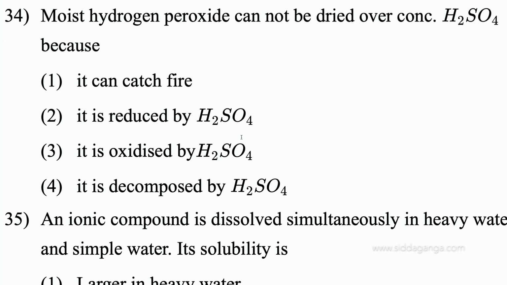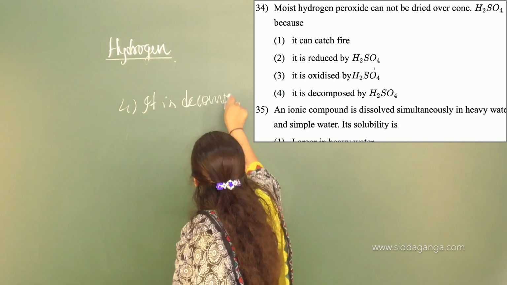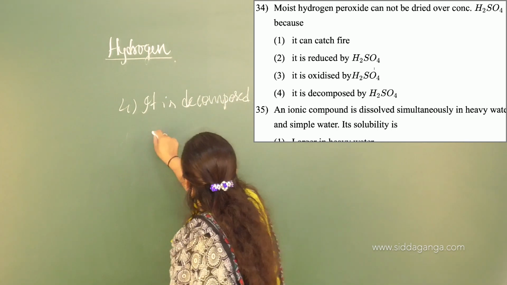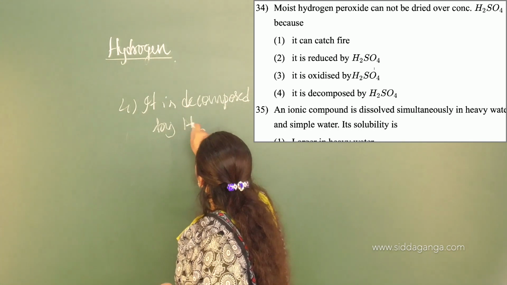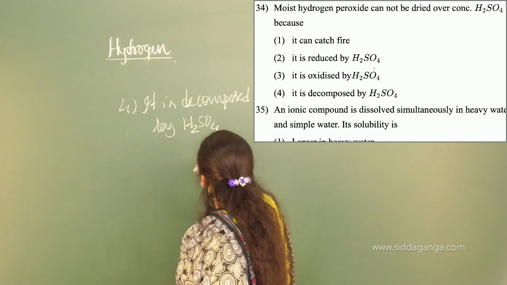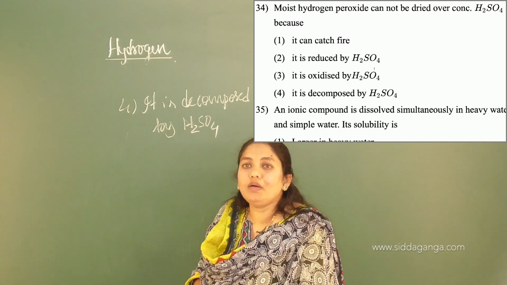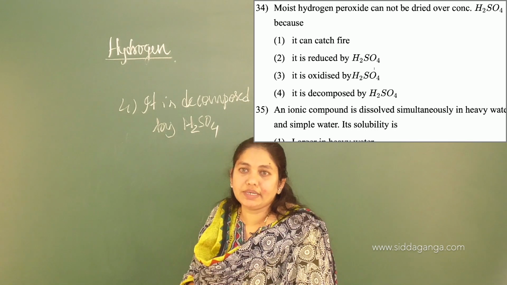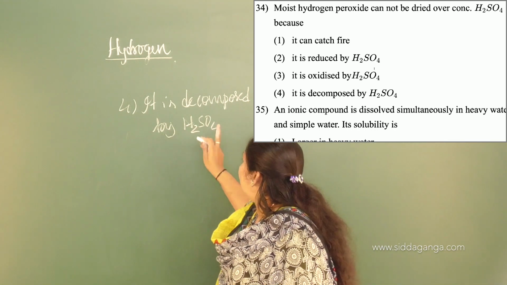So the answer is the fourth option. It is decomposed by sulfuric acid, H2SO4.